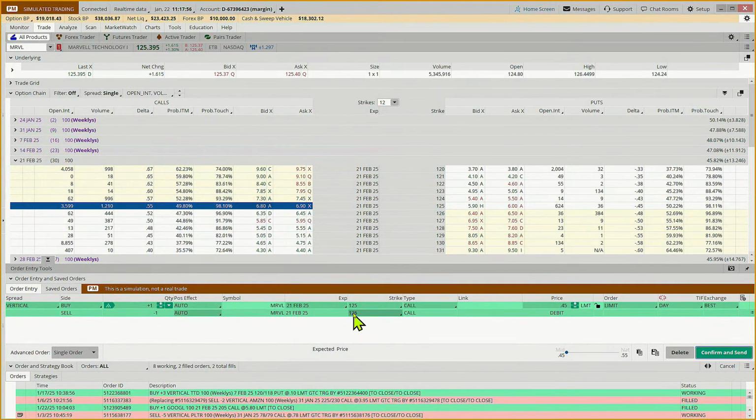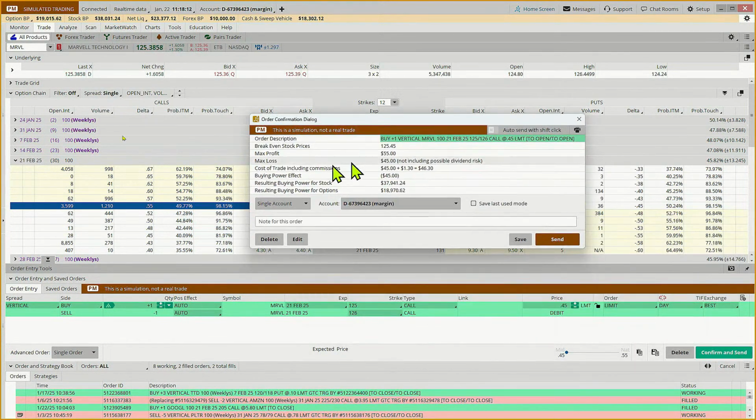Okay, so if we're bullish on this stock, this will cost us $45 to buy one contract. We can risk up to $500, so we could do 10 contracts. And how much does this have to go up to break even? It has to go up 7 cents for us to break even. It has to go up about 62 cents and then stay above 126 for us to ultimately see our max gain. So we're risking 45 for the potential to make 55.